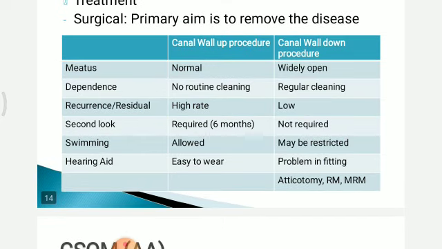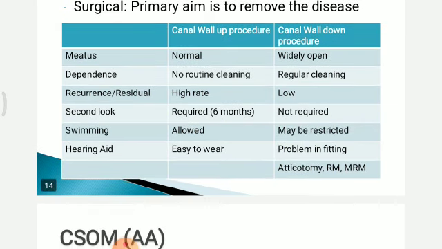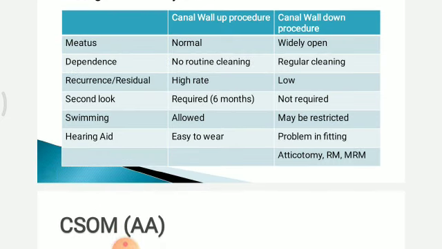In canal wall up procedure, meatus is normal, and in canal wall down, meatoplasty is done, so it is widely open. In canal wall up procedure, no routine cleaning is required, but if we have removed canal wall, then there is a collection of debris or wax, and it requires regular cleaning of mastoid cavity.